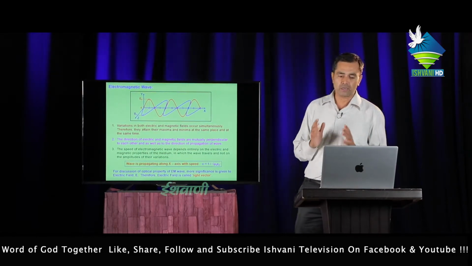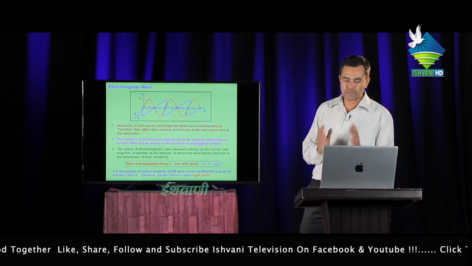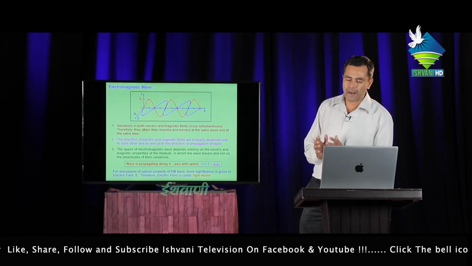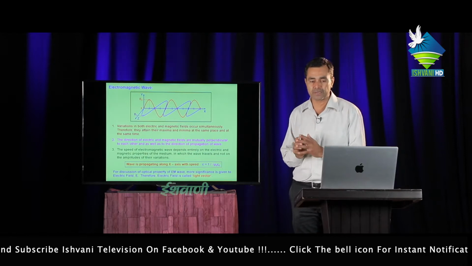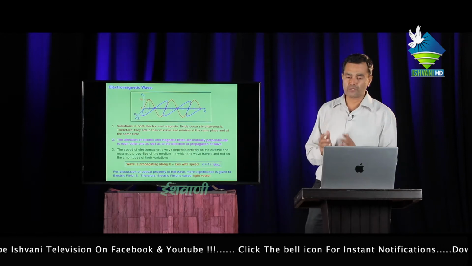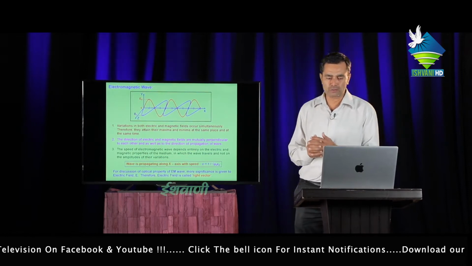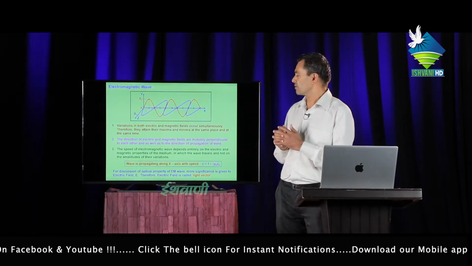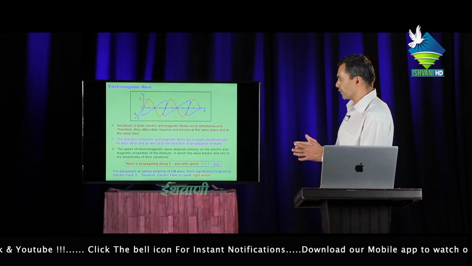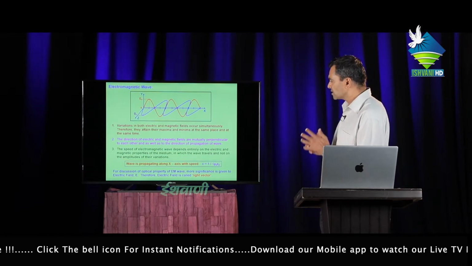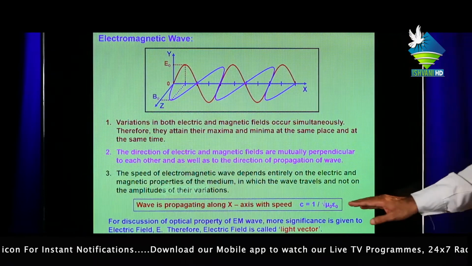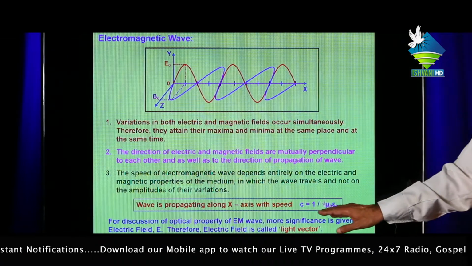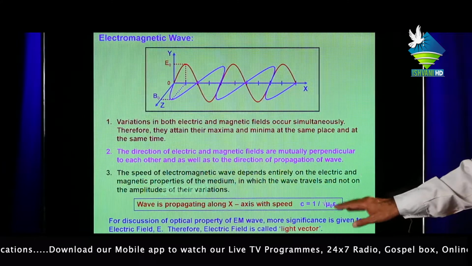To study electromagnetic waves, the speed of electromagnetic waves depends entirely on the electric and magnetic properties of the medium in which the wave travels and not on the amplitude of their variations. The wave is propagating along the x-axis with a speed c equal to 1 upon root of mu 0 epsilon 0.